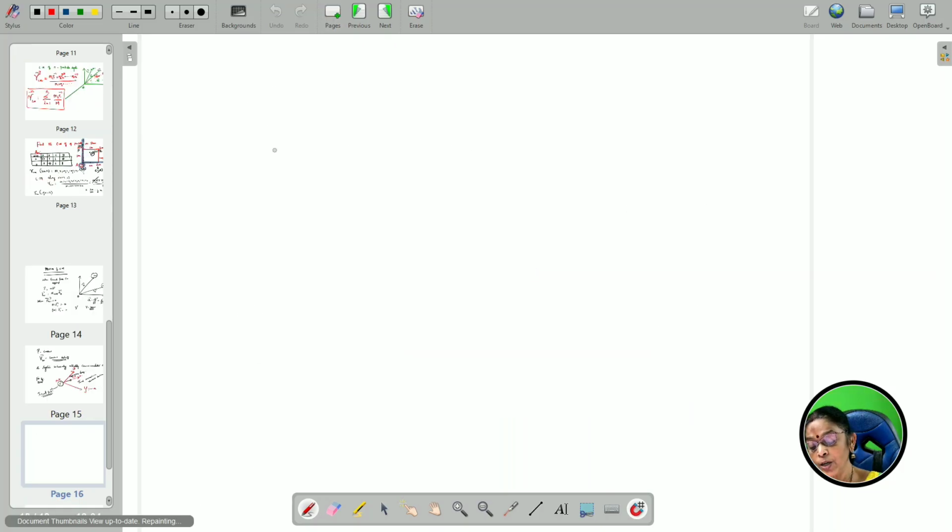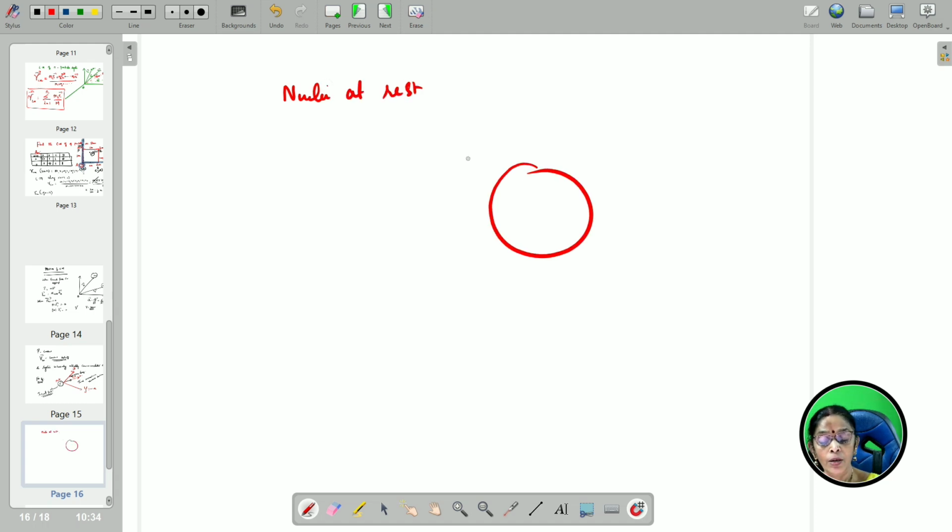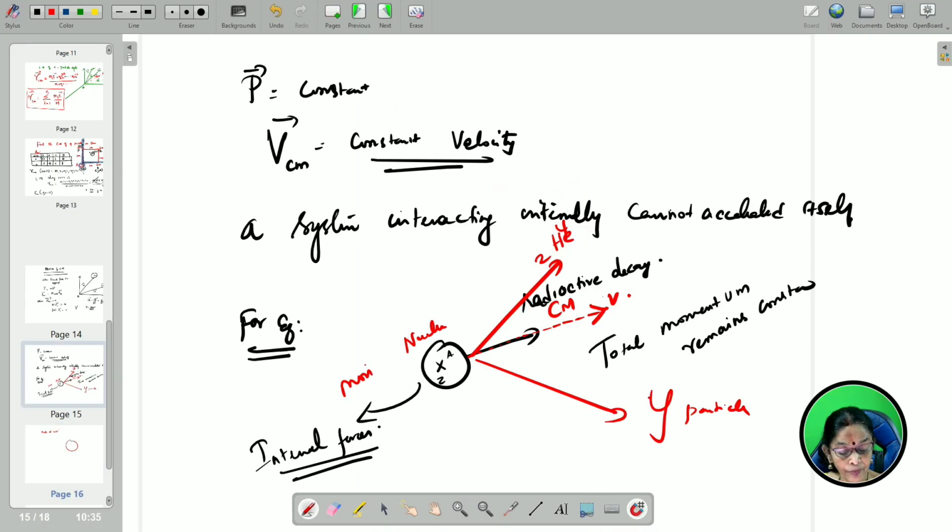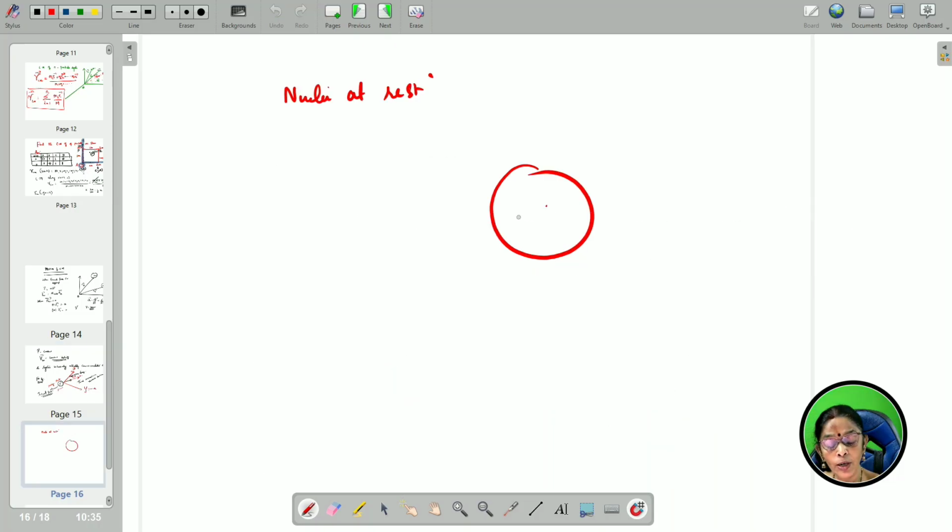Whereas when you take the nucleus at rest, the parent nucleus at rest, what will happen? How does it decay? Earlier, whatever you have seen, it is moving. The moving nucleus, while it is disintegrating, splits into parts, the alpha particle and the other nucleus. But though it is splitting into parts, the parent nucleus moves along its center of mass. Whereas, if the nucleus is at rest, the parent nucleus is at rest.